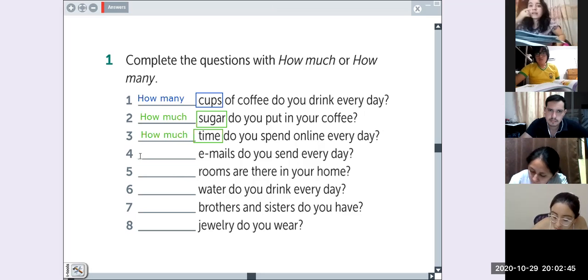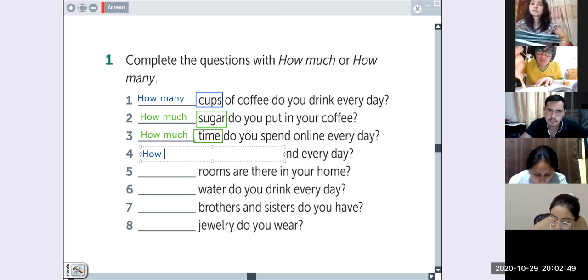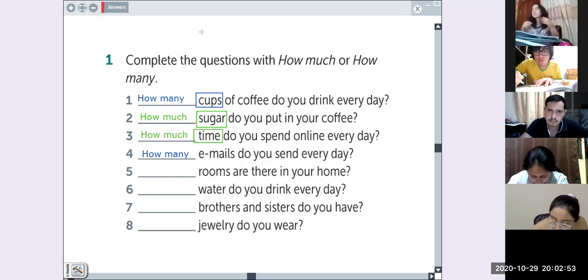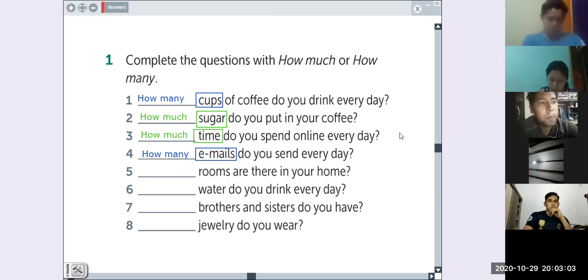How many emails do you send every day? Very good. How many emails do you send every day? Because here we have emails, a countable noun, right? Very good. The next one, please, Mireya.